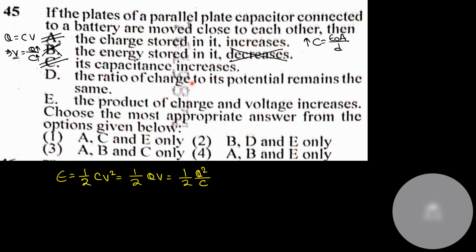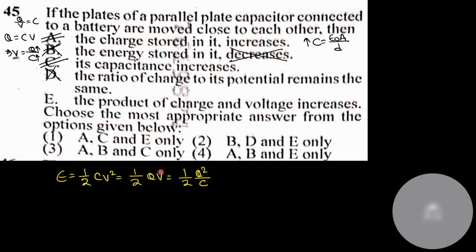The ratio of charge to its potential remains the same. That means Q by V. Option D is not correct. The ratio of charge to potential, Q by V, is equal to C. So if you bring the plates together, the capacitance will increase. So D is incorrect. E, the product of charge and voltage increases.